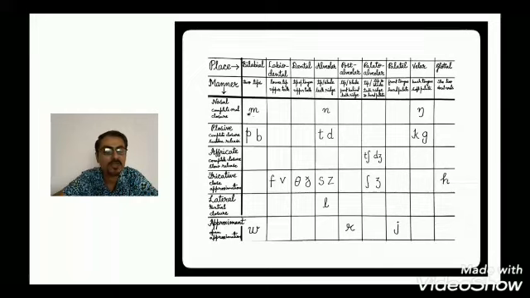Then we have velar sounds. In velar, as the name suggests, the velum or the soft palate is there. The back of the tongue is the active articulator and the soft palate is the passive articulator. And the three sounds are k as in king, g as in gun, and ng as in sung, S-U-N-G.